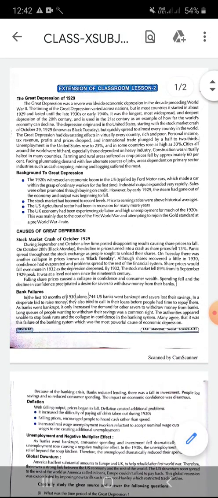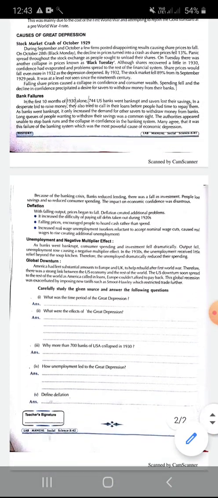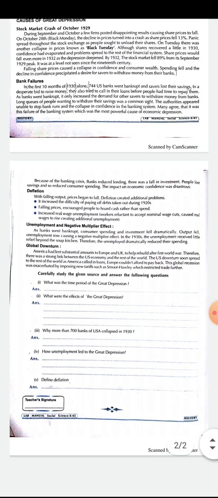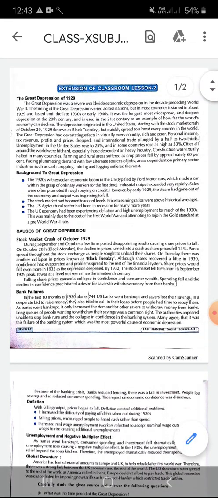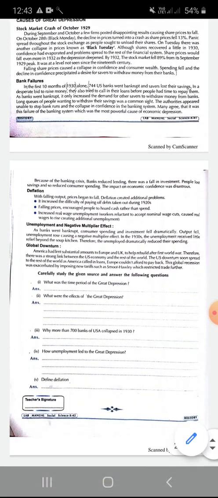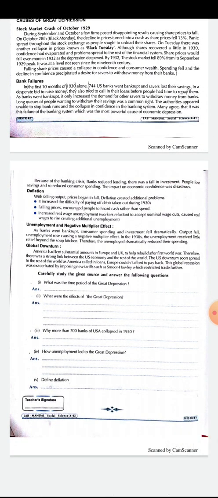So you have to go through the text, and on the basis of this text you have to answer the given 5 questions. Apart from going through the text, if you find any difficulty in answering these 5 questions, you can take help from your NCERT book, chapter number 4, and you can easily solve the questions given below.